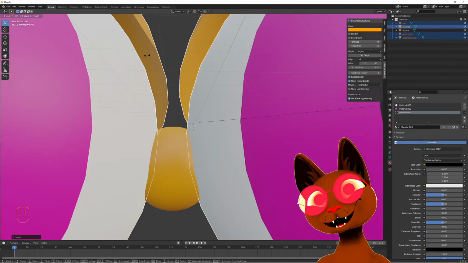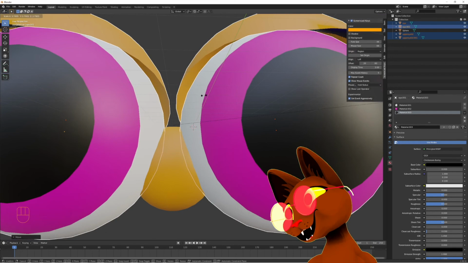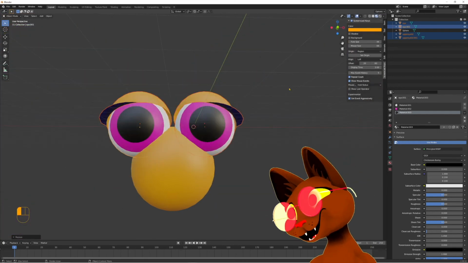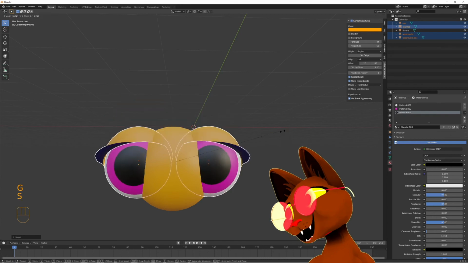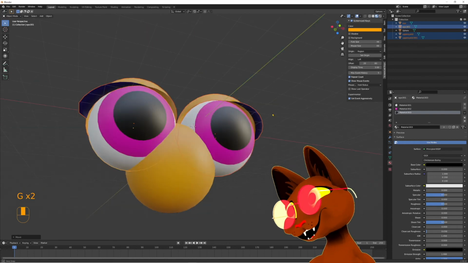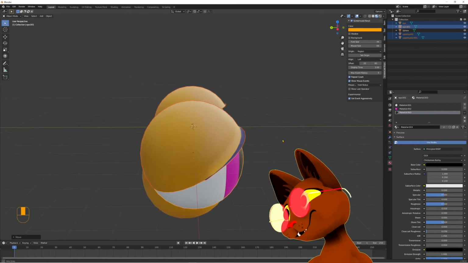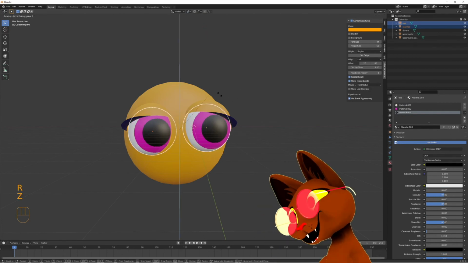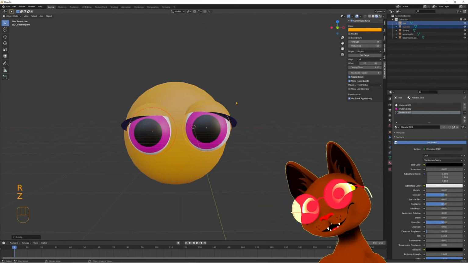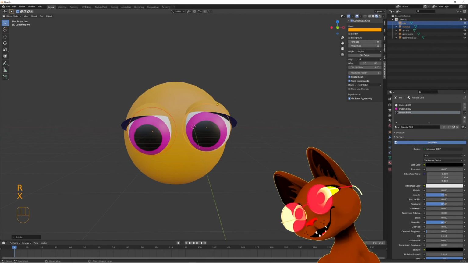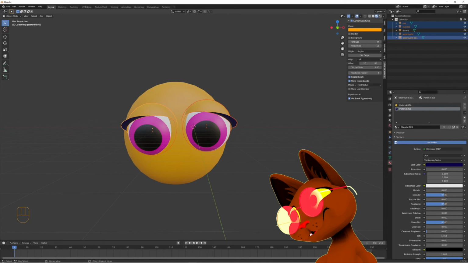Big eyes. You would have really big eyes with that little ball. You could have the eyes on the side. You could have them like there, and make them rotate around. You could do almost anything.